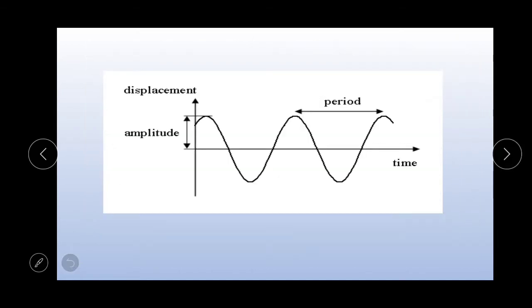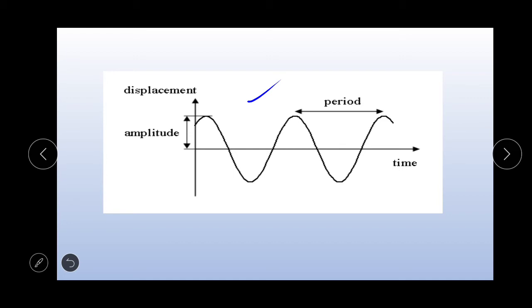Okay, now consider this diagram. In this diagram we can represent those terms. Here the wave nature represents the rotational motion or the oscillatory motion.